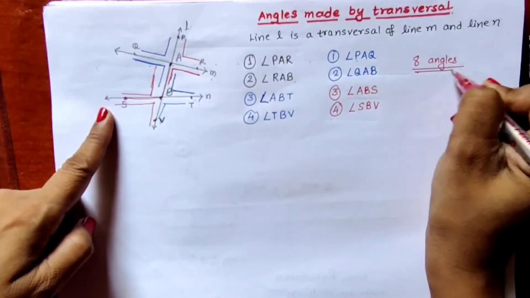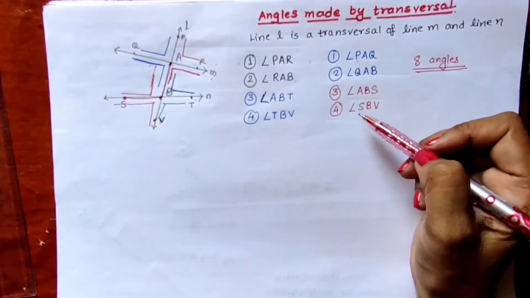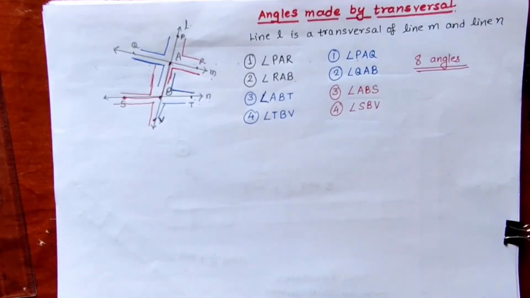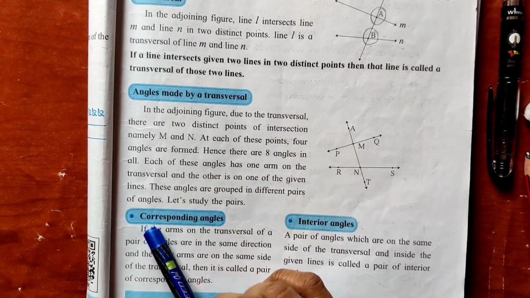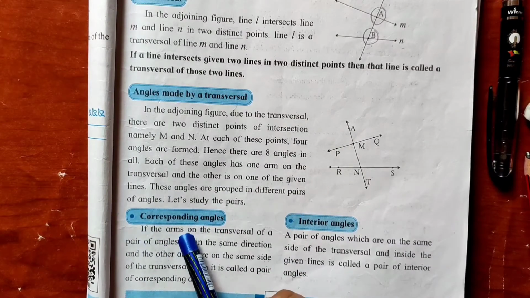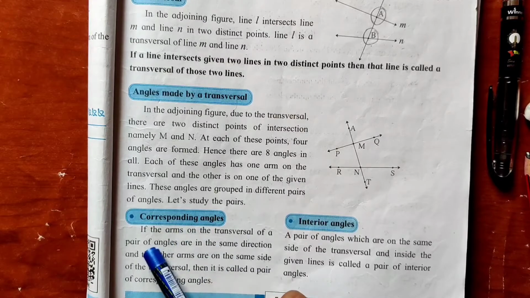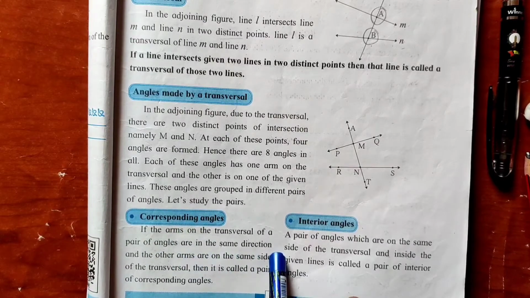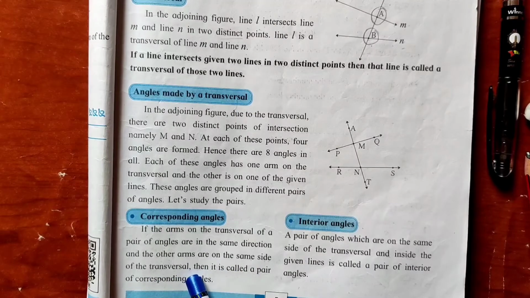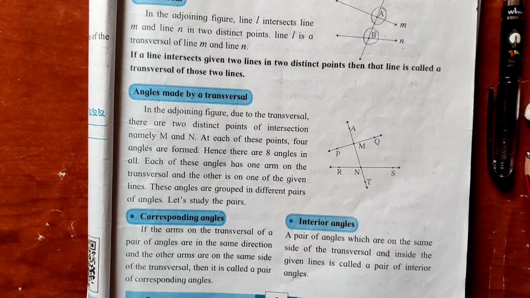Now let us see how these angles are formed in pairs and what these pairs are known as. Now let us first see the pairs of corresponding angles. What is given here? If the arms on the transversal of a pair of angles are in the same direction and the other arms are on the same side of the transversal, then it is called a pair of corresponding angles.